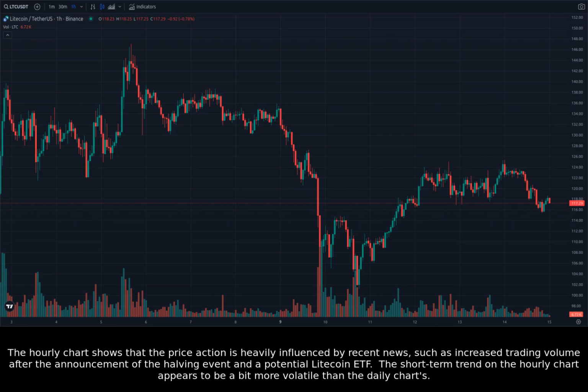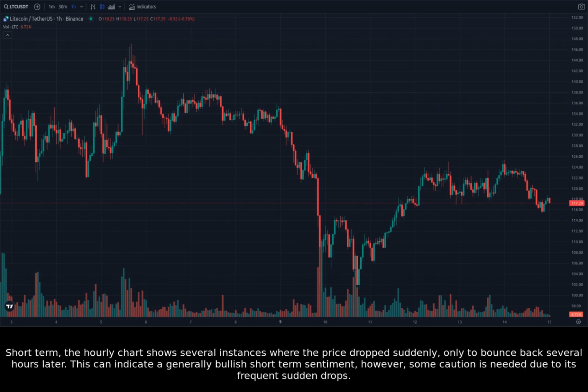The hourly chart shows that the price action is heavily influenced by recent news, such as increased trading volume after the announcement of the halving event and a potential Litecoin ETF. The short-term trend on the hourly chart appears to be a bit more volatile than the daily charts.